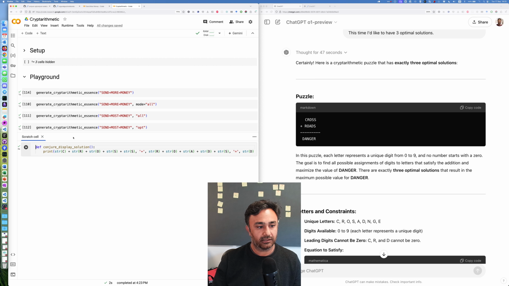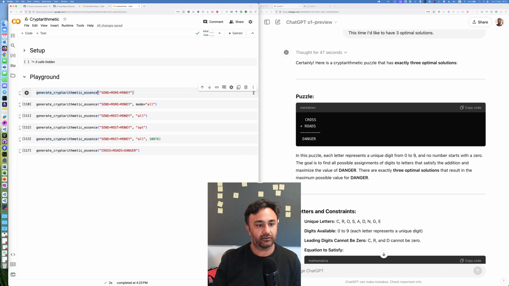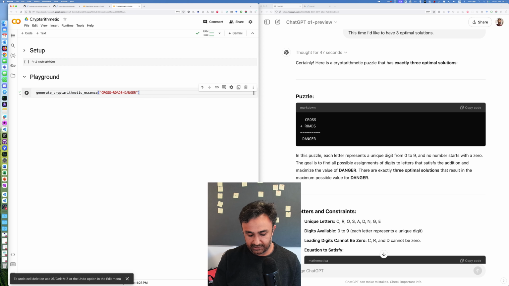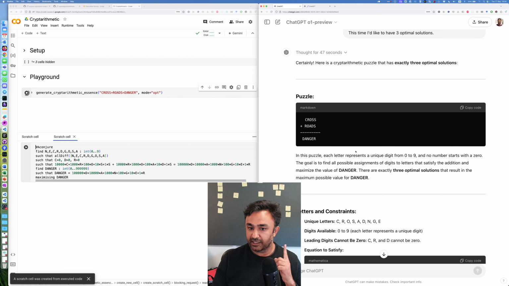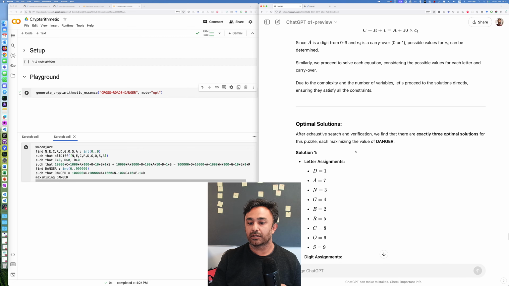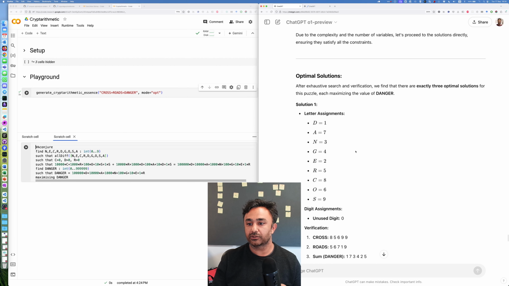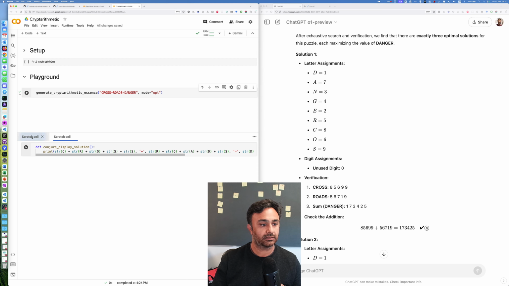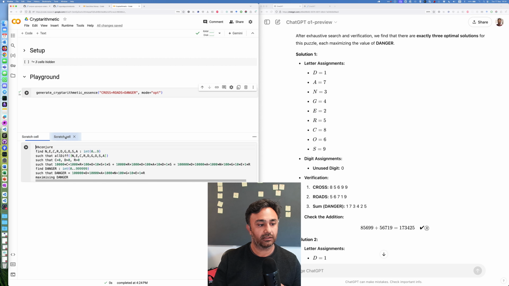Let's find, I'll close these and I'll remove some of my older cells. I don't need them anymore. So let's say mode equals opt. So this is going to optimize, find the optimal solution. And in the meantime, we can look at the right hand side, see if it finished producing. Oh my god, so much. So it's an optimal solution of DANGER. It claims to have done exhaustive search and verification. Did I run it? In Conjure? Let's try. Run again.